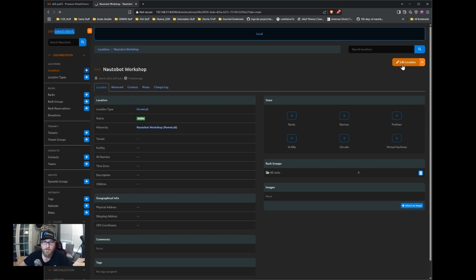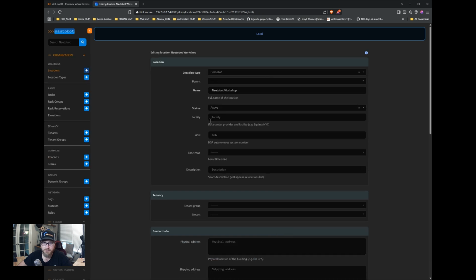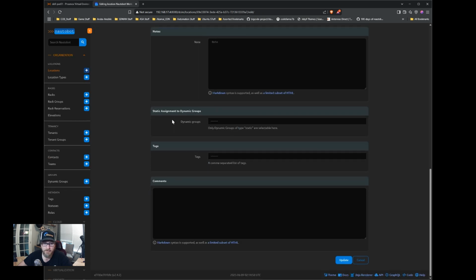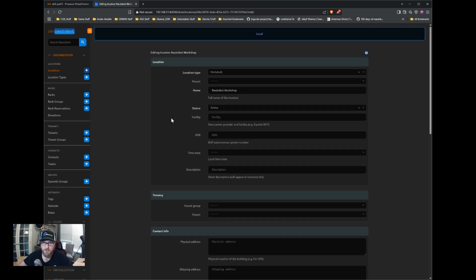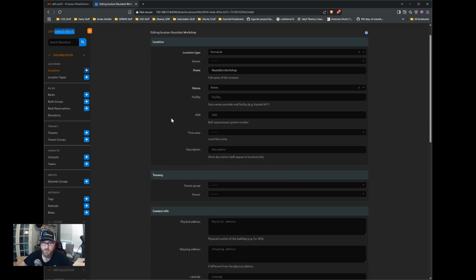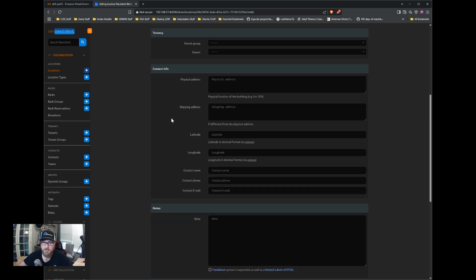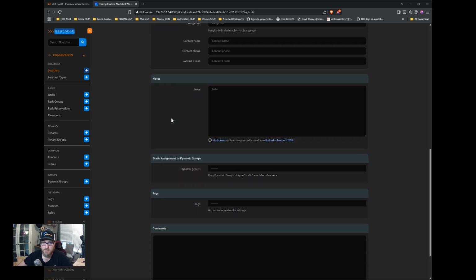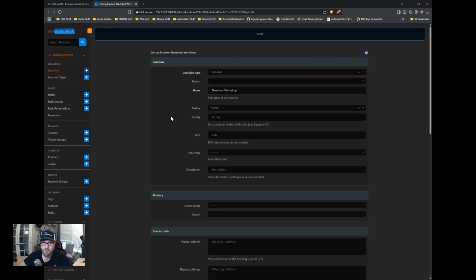When you create a location, let me just hit edit on here. There is an option to make it nestable, I believe, somewhere. Is that here or somewhere else? That may have been a content type.